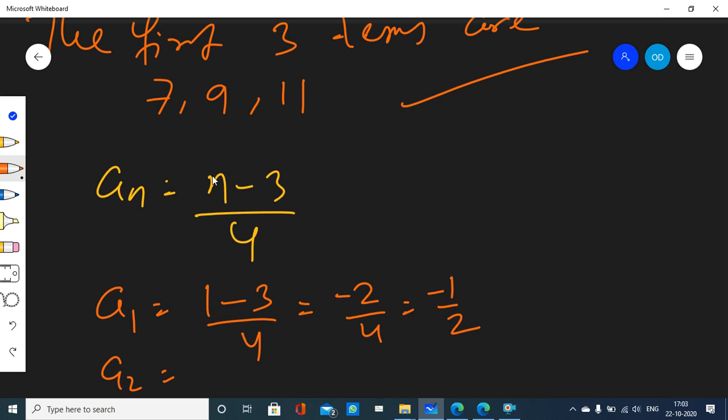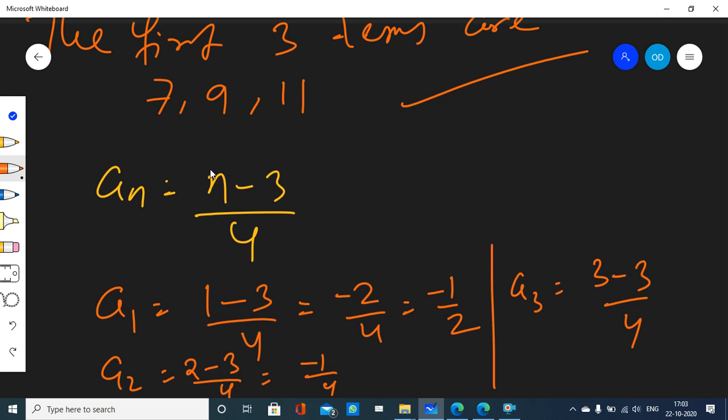a2 will be what? You just have to replace n with 2. 2 minus 3 upon 4. Well, 2 minus 3 is what? Minus 1. So minus 1 upon 4. a3 will be what? 3 minus 3 upon 4. Replace n with 3 here. 3 minus 3 is 0, and 0 upon 4 is 0. Done. So the first three terms are minus 1 upon 2, minus 1 upon 4, then 0.